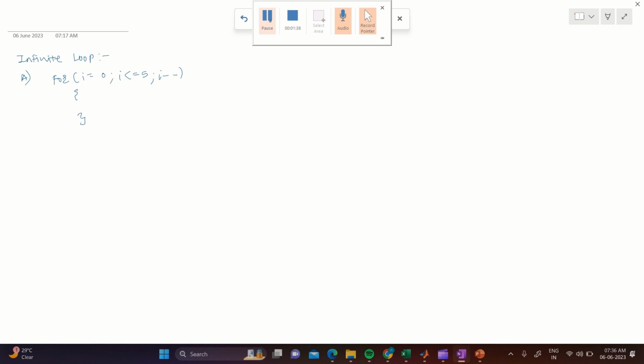So here, see, integer I equals 0, then I less than or equals to 5, and I minus minus. I have mentioned minus minus here. So what will happen? First I equals 0, then it will check, okay, I is less than or equals to 5. Yes, it is. Now for the next iteration it decrements I by 1, so now it has reached minus 1. In the next iteration it reaches minus 2. So the scenario is that it will never end, and this loop will run infinitely.